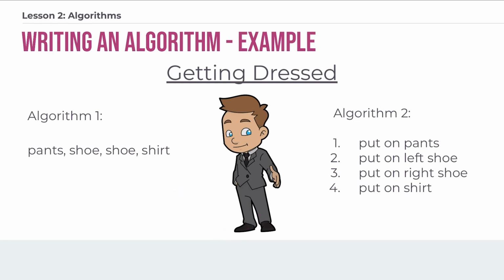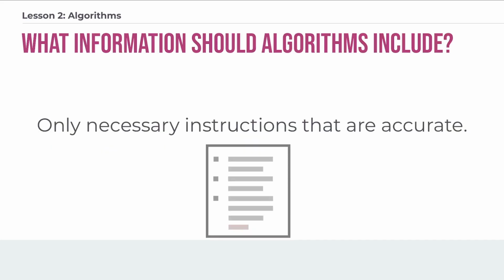In other words, the person or the computer trying to follow these instructions doesn't know which shoe is being referred to by this second area. And in algorithm 2, it states clearly left shoe and right shoe. And again, those are the descriptive qualifiers, and they're not necessary for the pants or the shirt, but they are for the shoes.